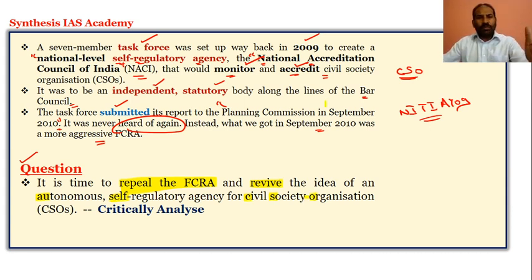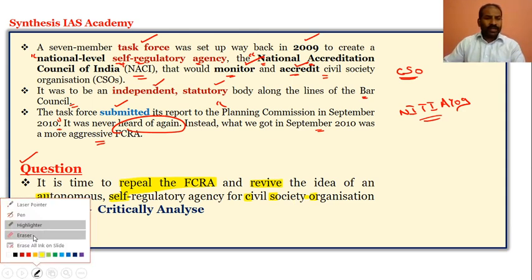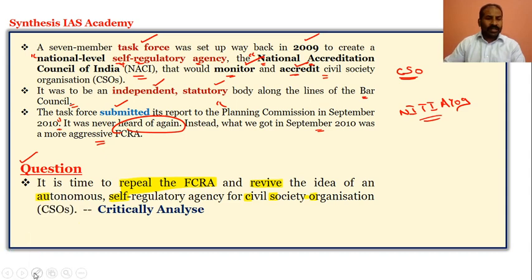The way we were talking about the national task force created way back in 2009, the National Accreditation Council of India, which would monitor and accredit civil society. So now, after more than a decade, 2009 and now 2020, whether it is time to repeal the FCRA and revive the idea of an autonomous self-regulatory agency for civil society organizations. Critically analyze it and then make sure that you write an answer.